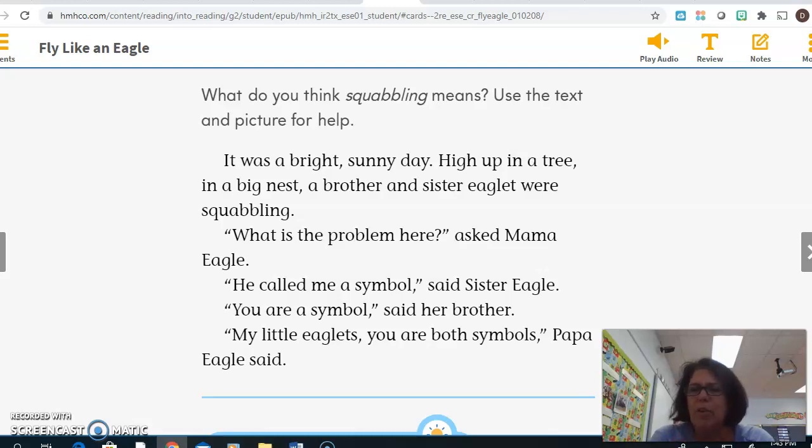And I'm starting to think that there's a problem, and Sister Eagle was upset. That makes me almost think that they were arguing about something. So maybe what's going through my mind is squabbling is equal or like arguing. They're synonyms, squabbling and arguing.